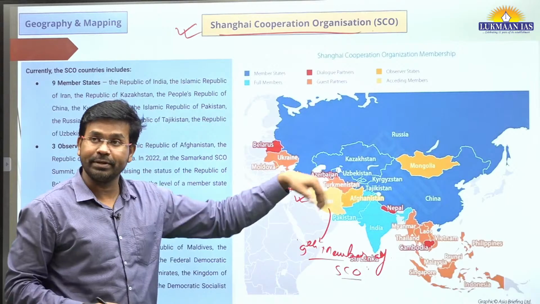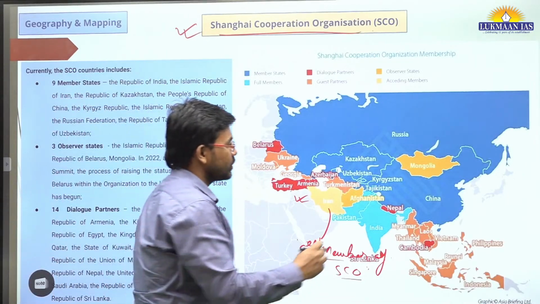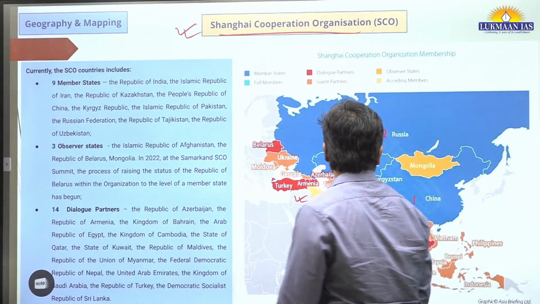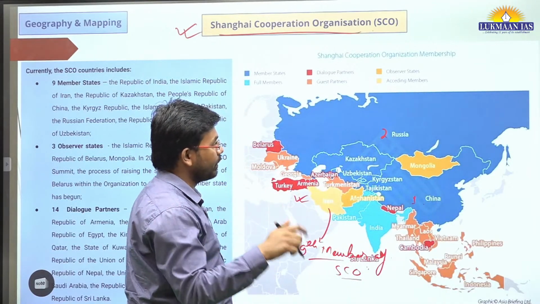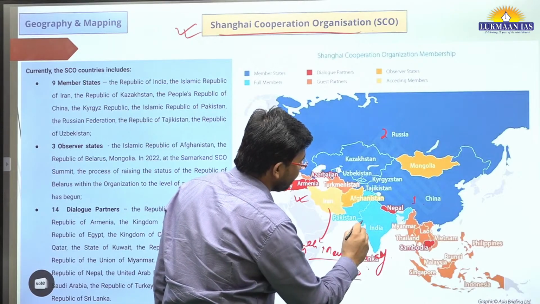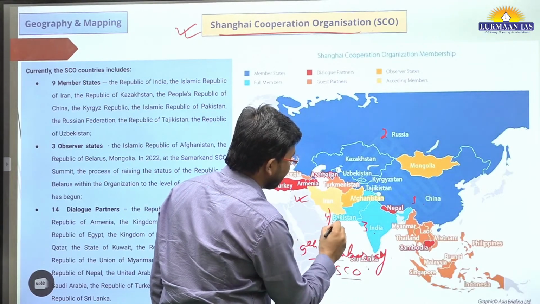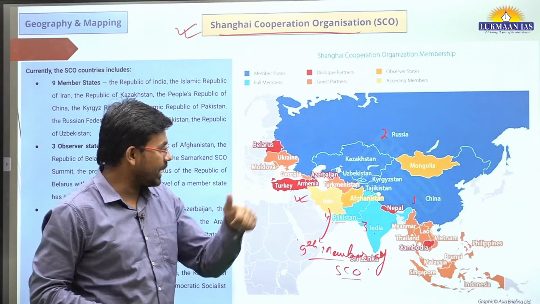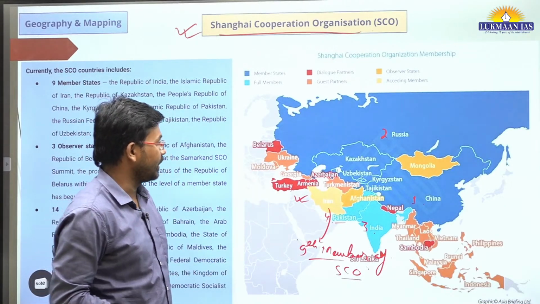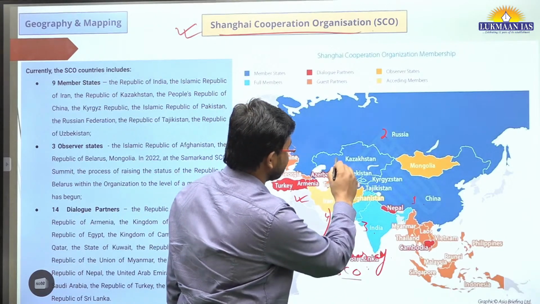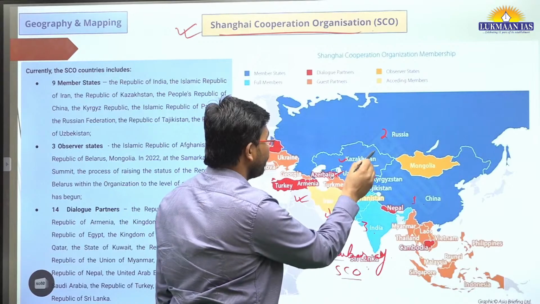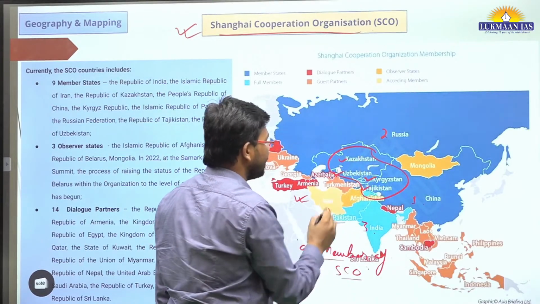So who were the previous members? China is one of the members, Russia is another member, then India and Pakistan are 2 members. Okay, so India is a member, Pakistan is a member. Along with this, 4 countries from Central Asia have also joined this grouping. They are Kazakhstan, Uzbekistan, Kyrgyzstan and Tajikistan. Okay, only Turkmenistan did not join.